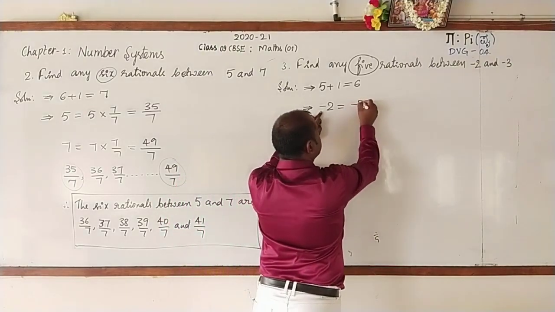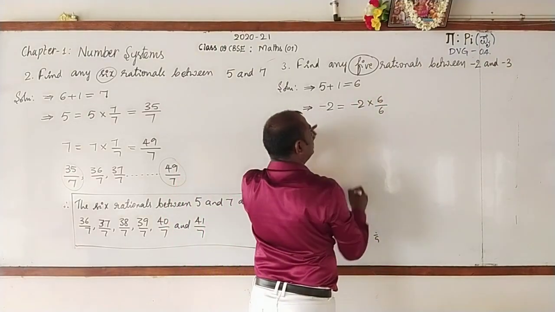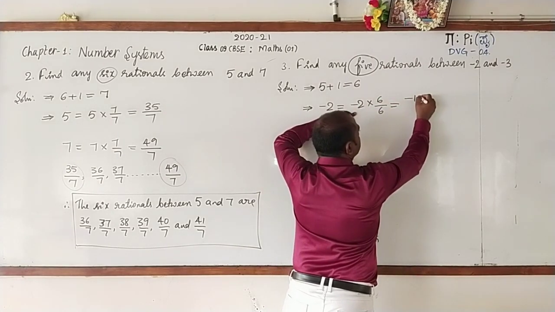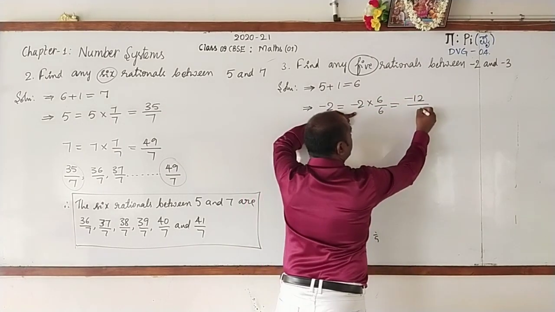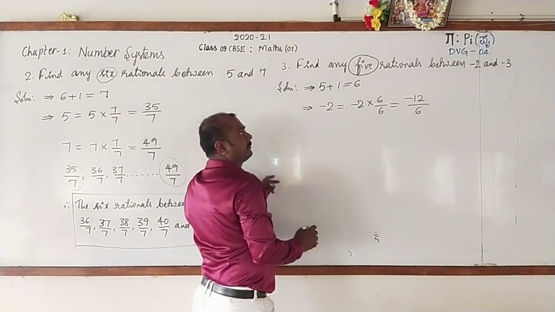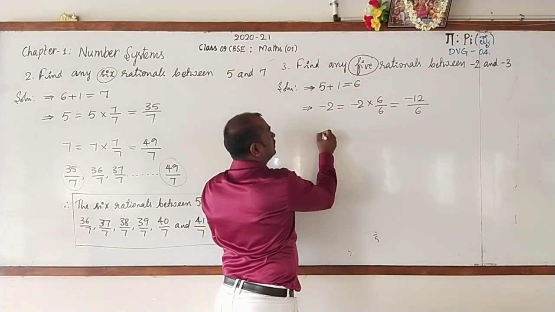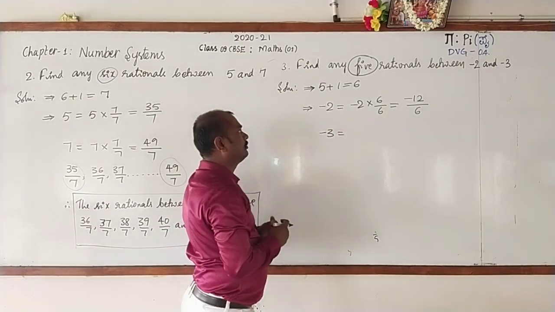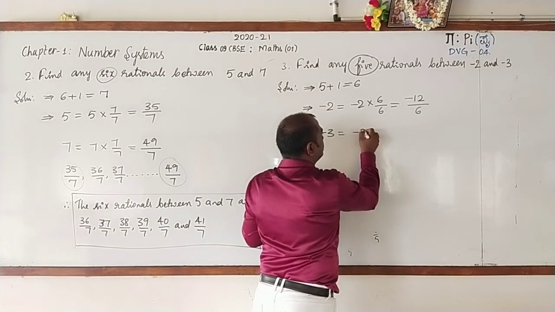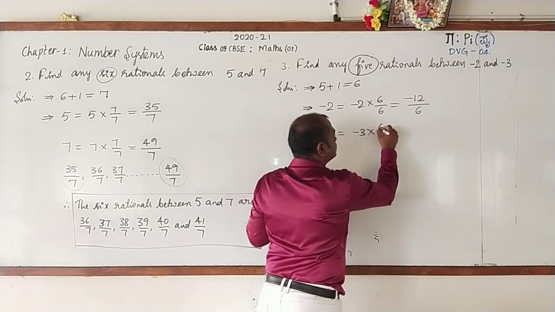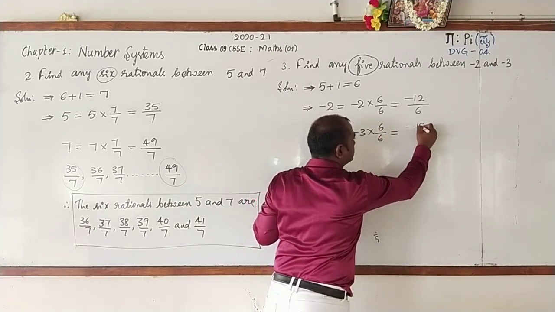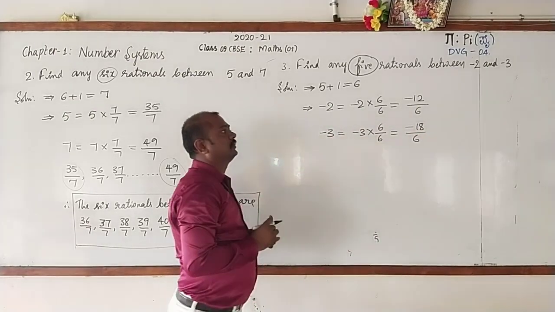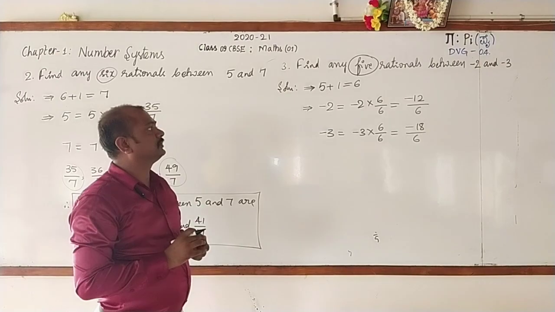Then -2 multiplied by 6 and divided by 6. Multiply only the numerator: -2 into 6 is -12 divided by 6. Next, -3 is -3 into 6 by 6, again minus 18 by 6.